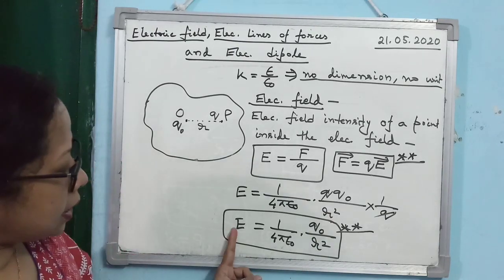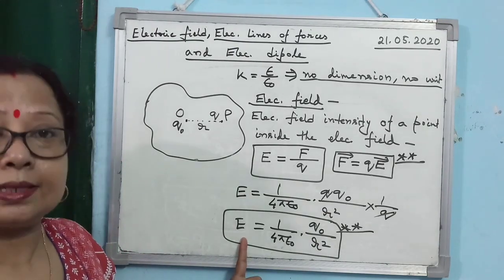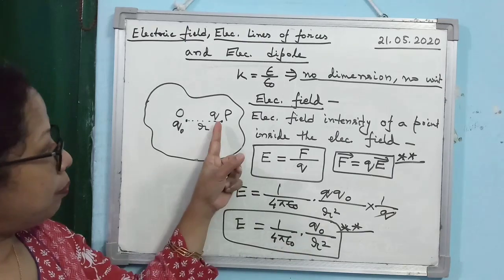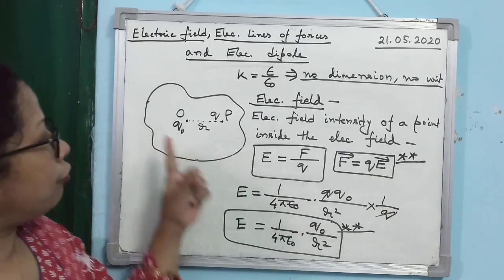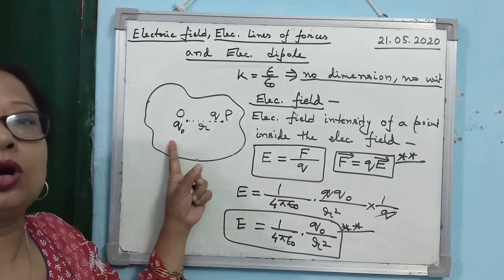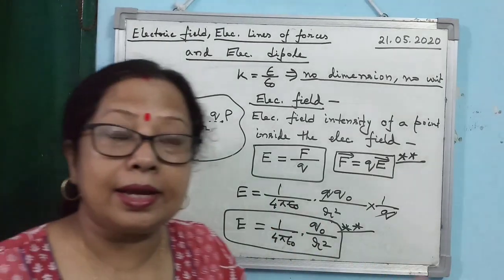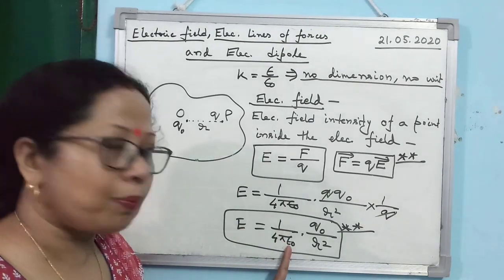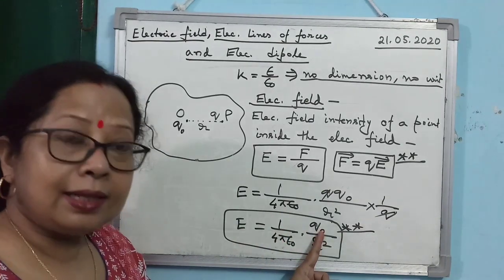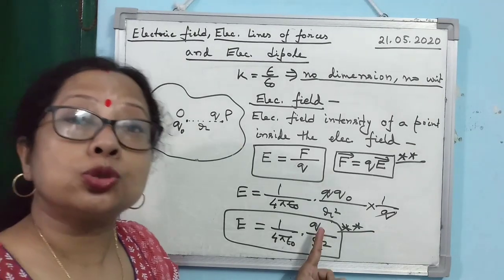Alright. So this is the electric field intensity at a point P which is at a distance R, and the field is created by Q naught. Clear? So understand it. What is the expression for electric field intensity? It is 1 by 4 pi epsilon naught, then this is Q naught. It is called the source charge.